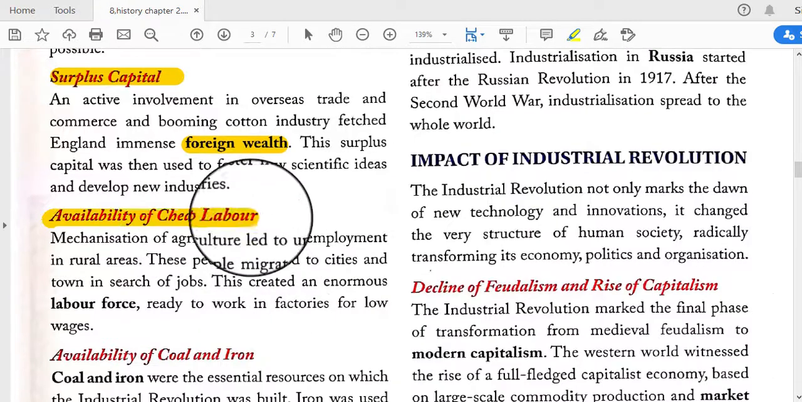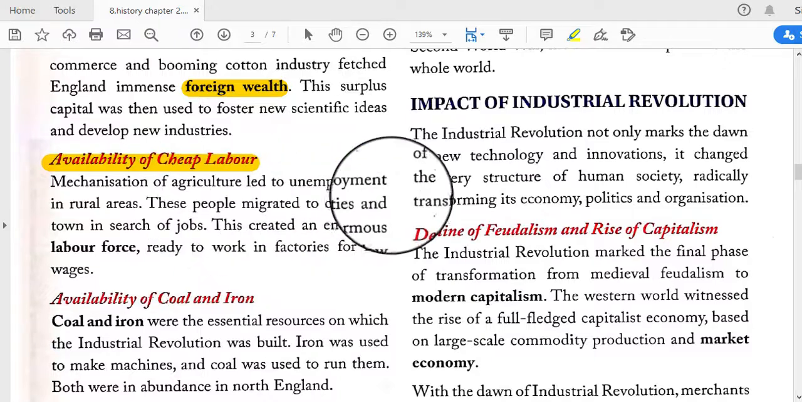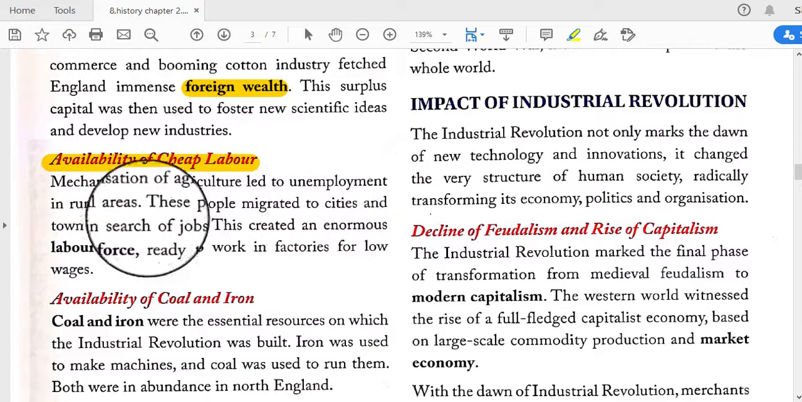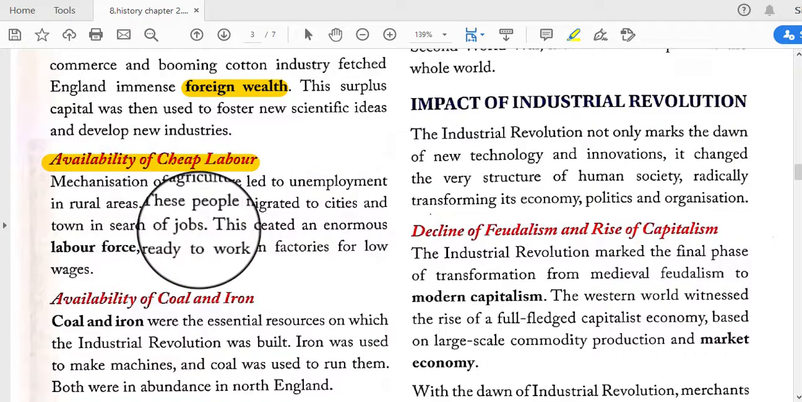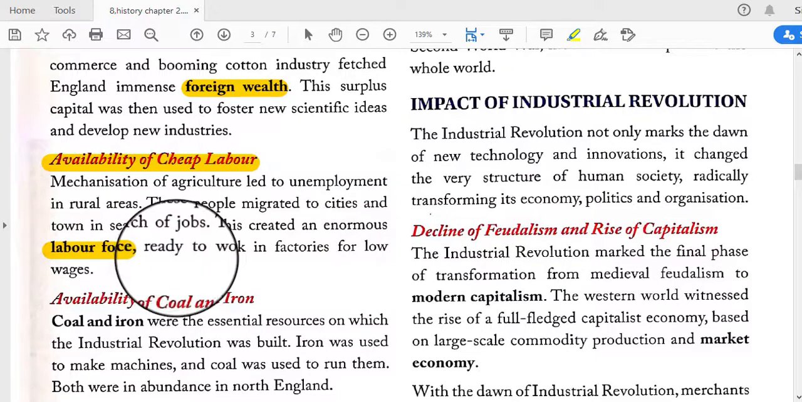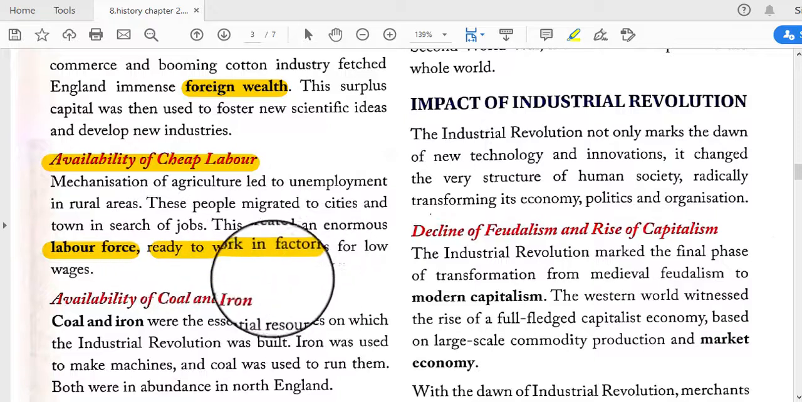And the availability of cheap labor and mechanization of agriculture led to unemployment in rural areas, and these people migrated to cities and towns in search of jobs. This created an enormous labor force. So there was availability of labor, and this was also very helpful for the Industrial Revolution, and they were always ready to work in factories.